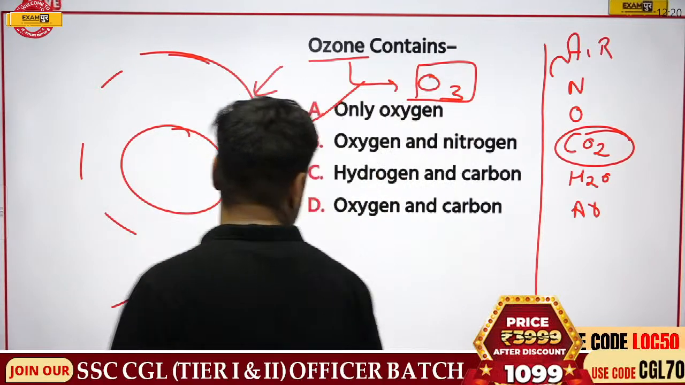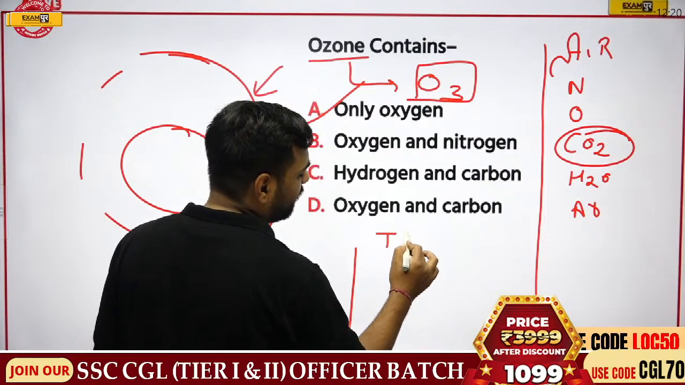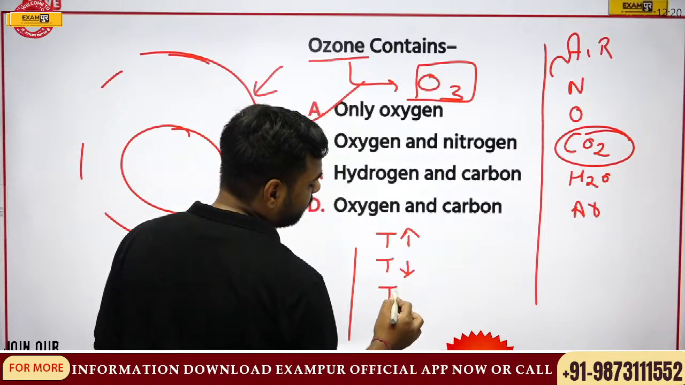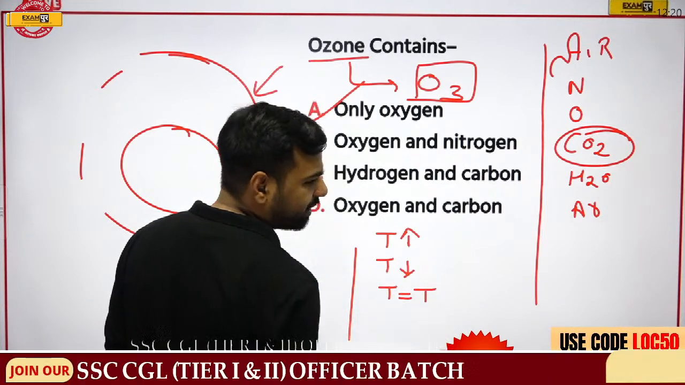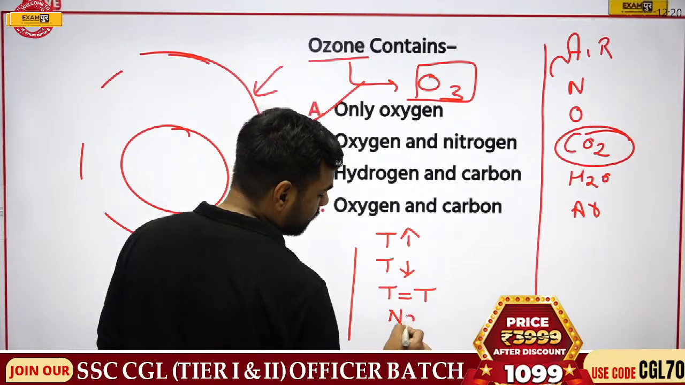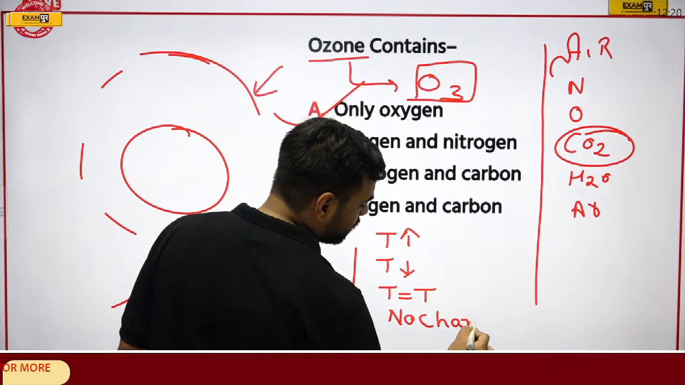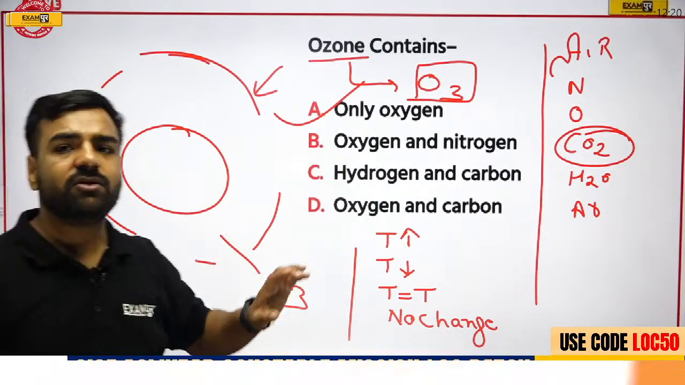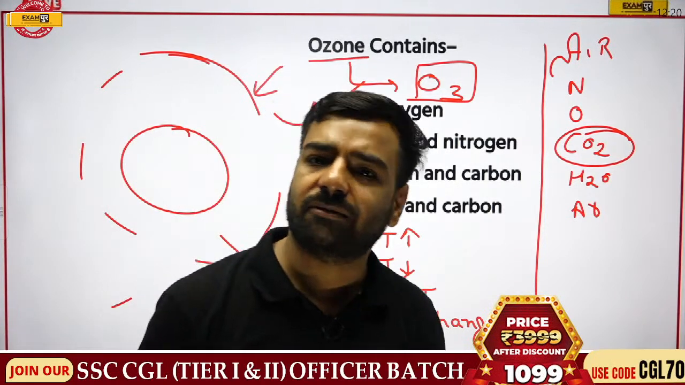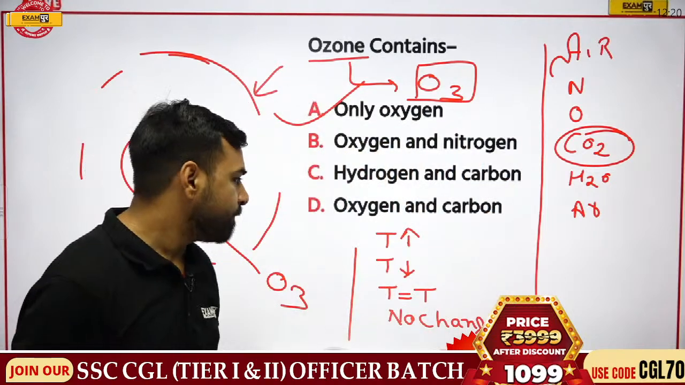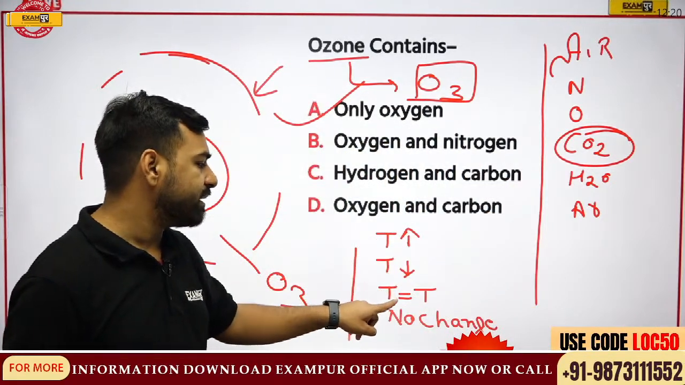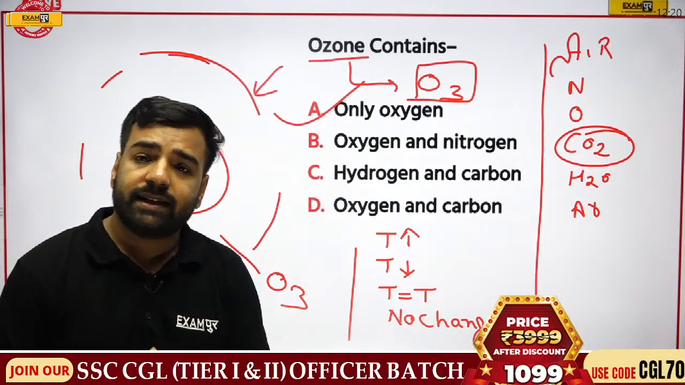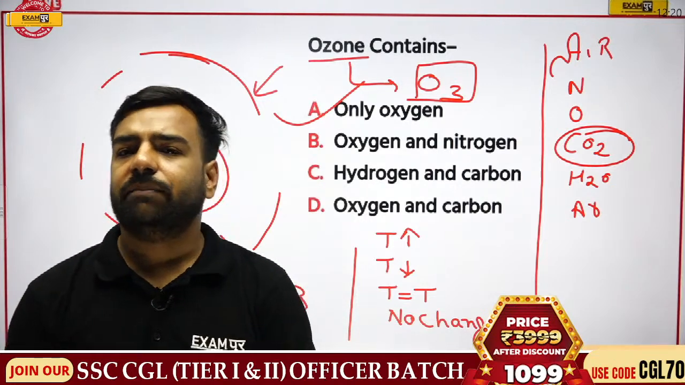Now, there are 4 options. First option is, the temperature of the Earth will increase. Second, the temperature on Earth will decrease. Third, the temperature will be equal as it is right now. Or fourth, there would be no change in the temperature. My question is, if carbon dioxide is not present in our atmosphere, what is going to happen? That is, there would be no effect of carbon dioxide on the temperature.